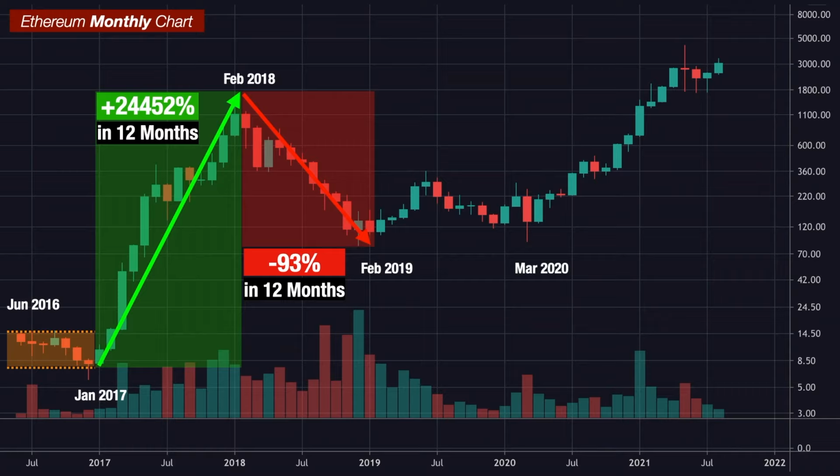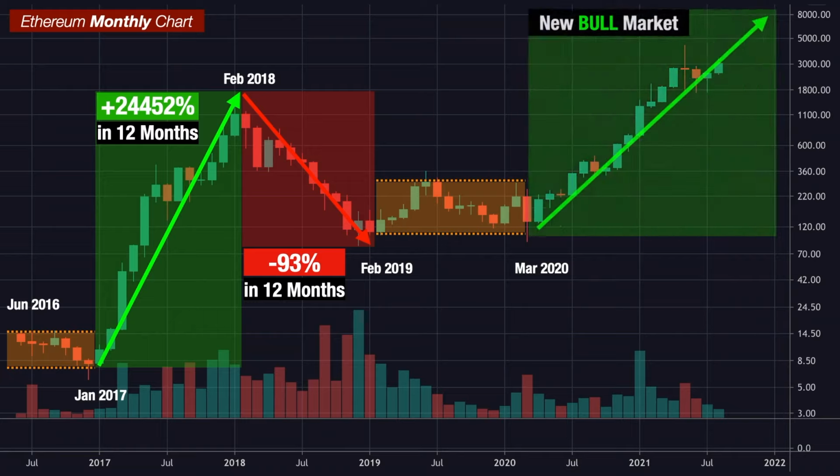Right after the bear market, Ethereum entered a very quiet consolidation period in February 2019. Again, this consolidation lasted another 12 months, but the price basically stayed the same. And finally, in March 2020, right after the final COVID crash, Ethereum entered a new major bull market in April 2020. Starting from around $130, it went all the way up to $4,300, hitting the top in May 2021, had a 60% pullback, and then right now, Ethereum hovers around $3,300 and is ready to break the all-time high.